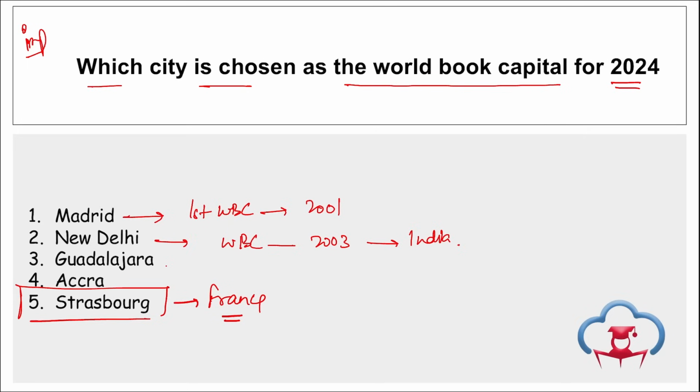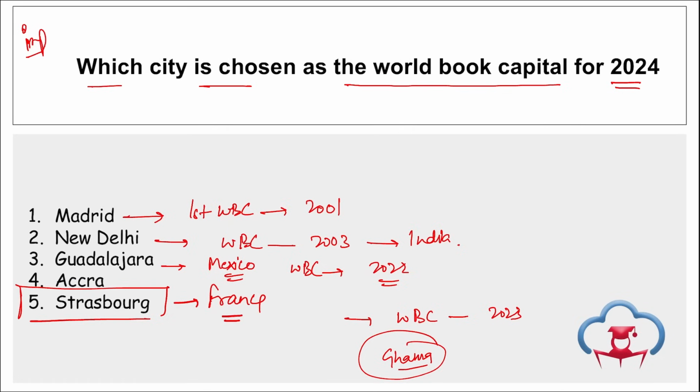Then, Guadalajara of Mexico, right? And it was the World Book Capital in 2022. Then Accra was the World Book Capital in 2023, and Accra is in Ghana, right? And Guadalajara of Mexico was the World Book Capital in 2022. In 2023, it was Accra of Ghana.